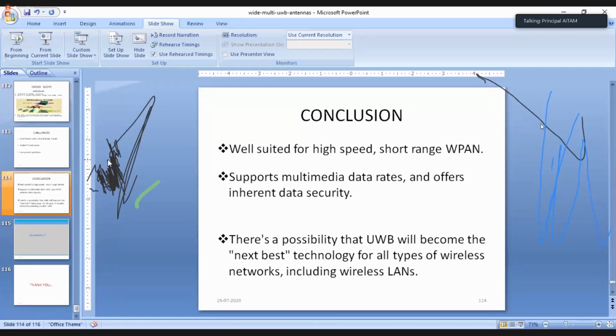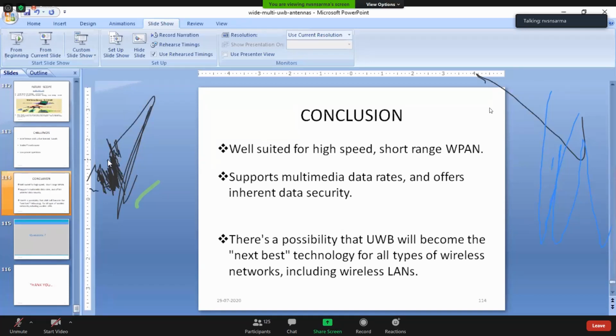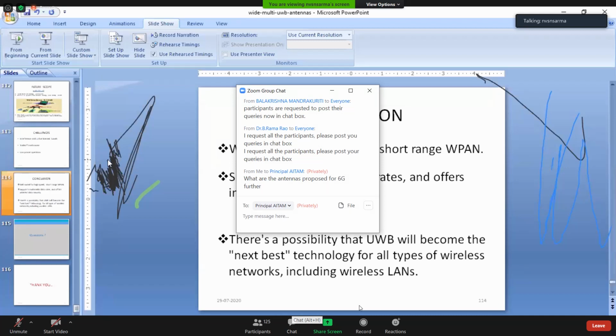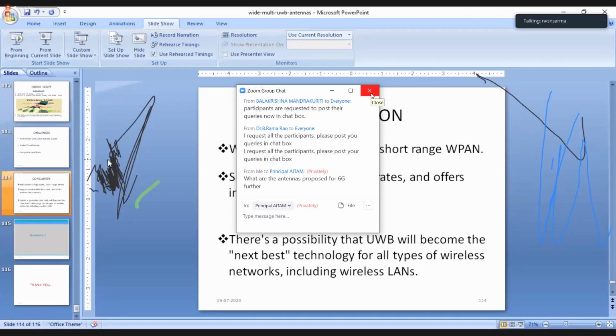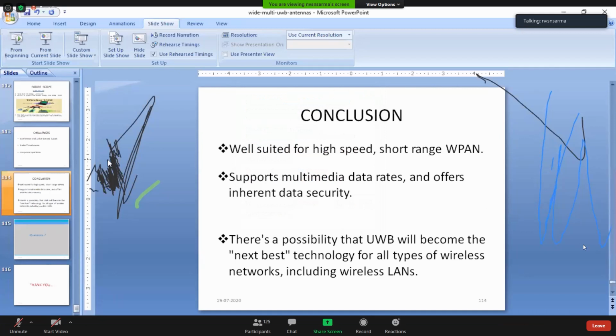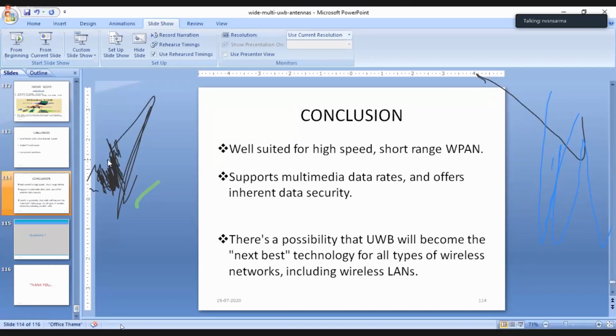Sir, while calculating dimensions of antennas for UWB systems, which frequency do we have to select? Yeah, center frequency is taken in general to start with. There are some controversies on those things also. Should we take arithmetic mean, geometric mean, and all these sort of things? Whichever one works well, then we take it. That's the advantage of using these mathematical solvers. You need not rewrite the program and redo everything. Just by changing the dimensions here and there in your software tool, you are getting various responses, and whichever one suits you well, you take it. Arithmetic mean is generally taken, but there are people who are saying that geometric mean should also be considered.